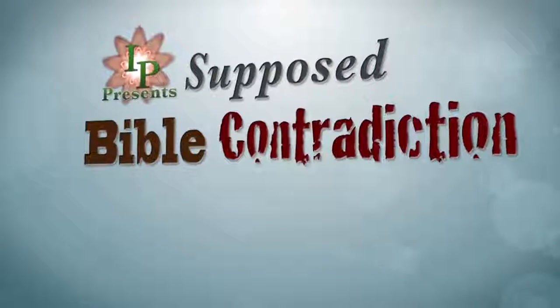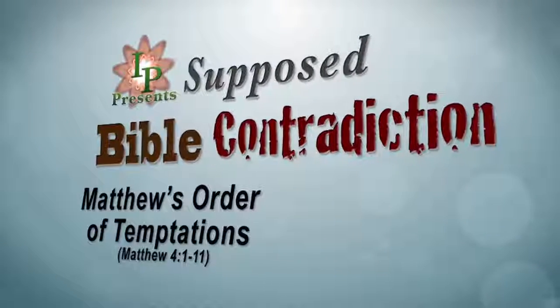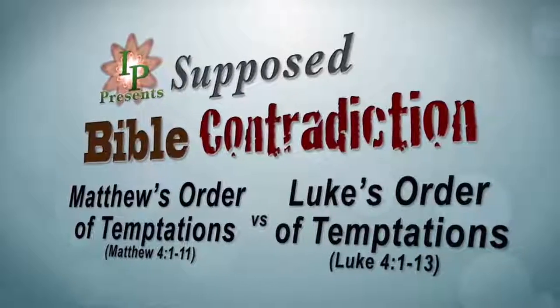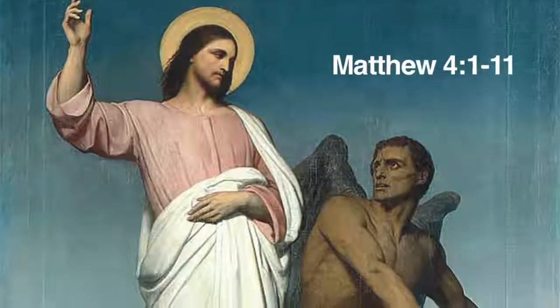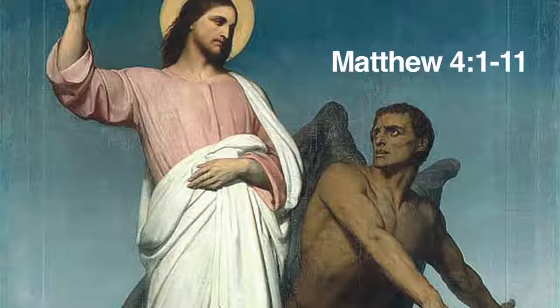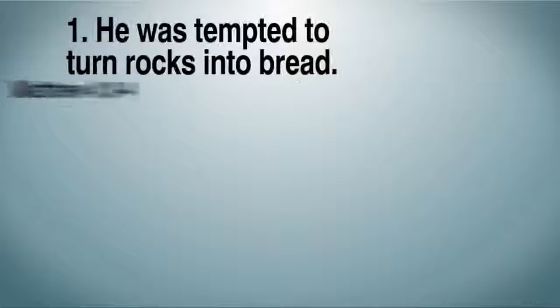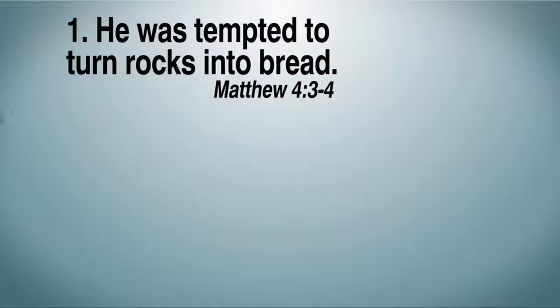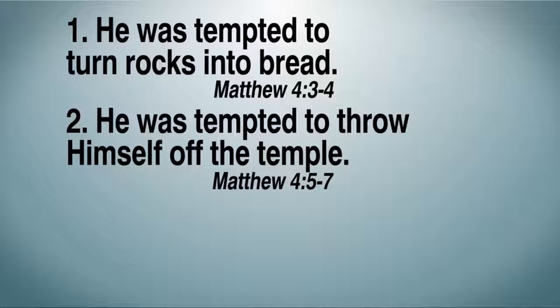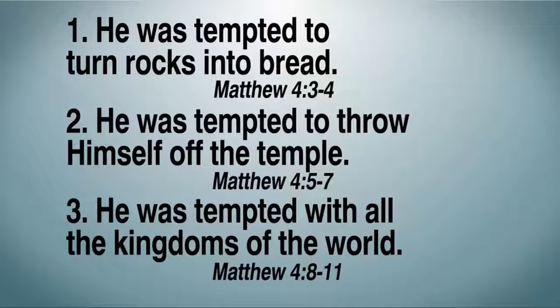Supposed Bible contradiction: Matthew's order of temptations versus Luke's order of temptations. Matthew chapter 4 tells us Jesus was led into the desert for 40 days and was tempted by the devil. First he was tempted to turn rocks into bread, and then he was tempted to throw himself off the temple, and finally he was tempted with all the kingdoms of the world.